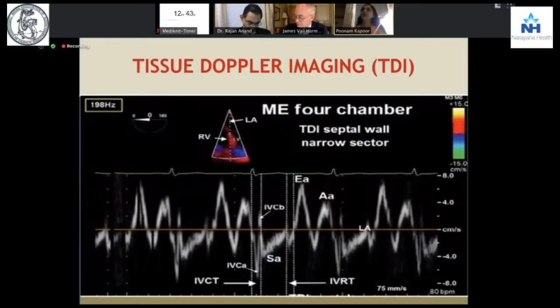And depending on the cardiac cycle, which is most dependent on the aortic valve closure, at the opening of the mitral valve and the closure of the mitral valve, when we have the ejection period, we have from the beginning of the aortic valve, the isovolemic contraction and then the isovolemic relaxation. In between that is the mitral valve opening and closing.